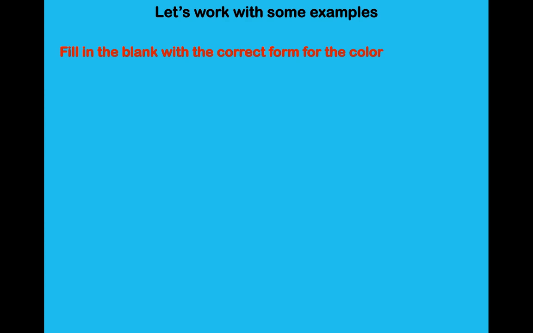Let's work with some examples. Let's fill in the blank with the correct form for the color. We have the door is black. La puerta es... What do you think is the answer? We know that black is negro. So do we put negro or do we put negra? If you guess negra, you are correct. Puerta is a feminine word, so we use the feminine form of the color, which is negra.